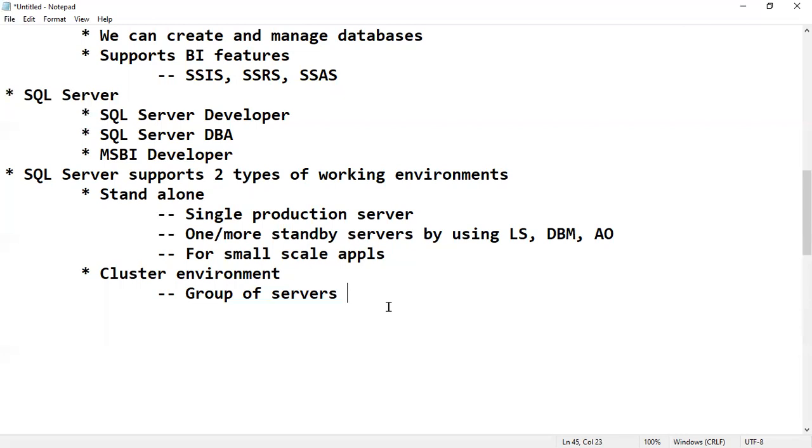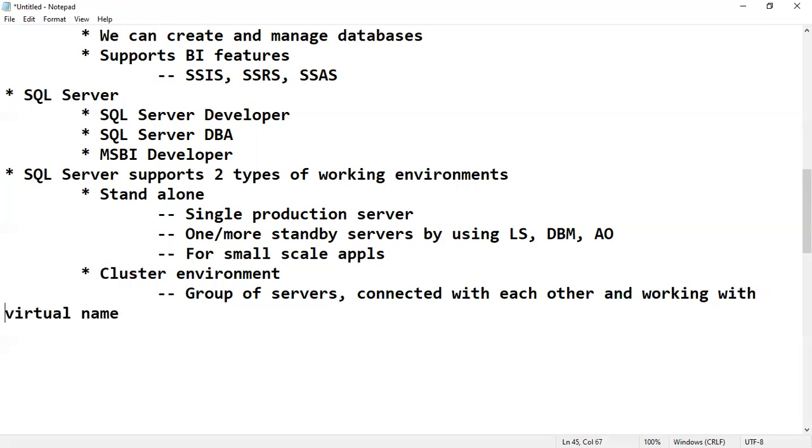Basically it's like 121, one common phone number. It's not an actual number, just a virtual number to redirect calls. Same thing here: a group of servers connected with each other and working with a virtual name or virtual IP, which we'll see again.